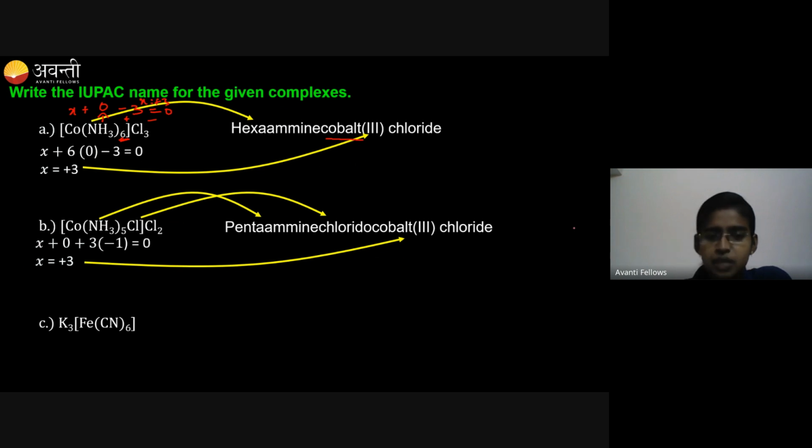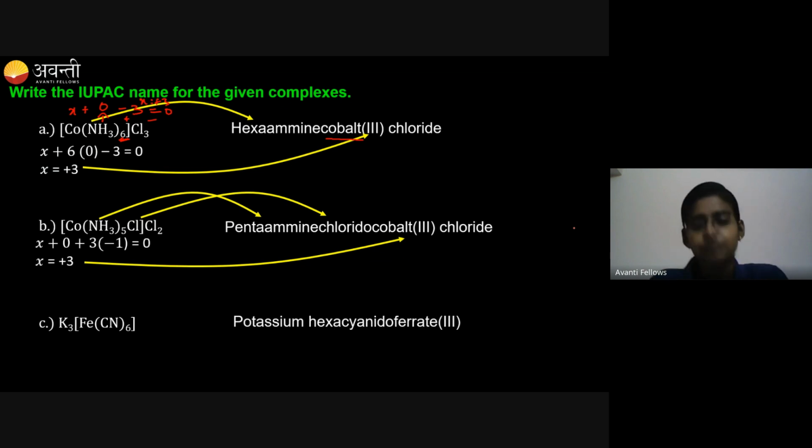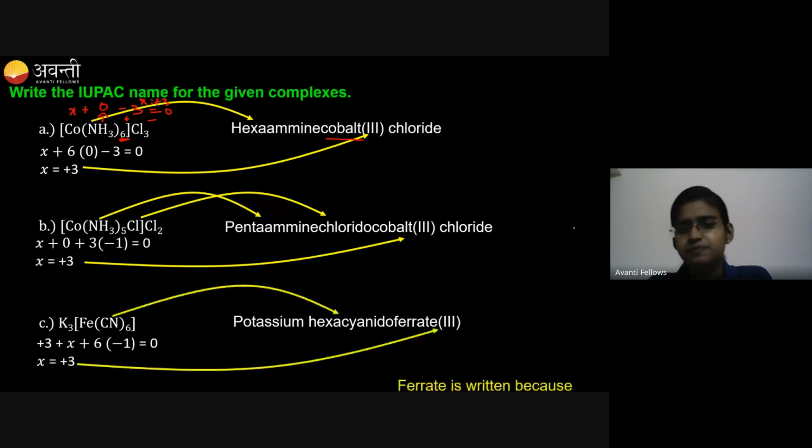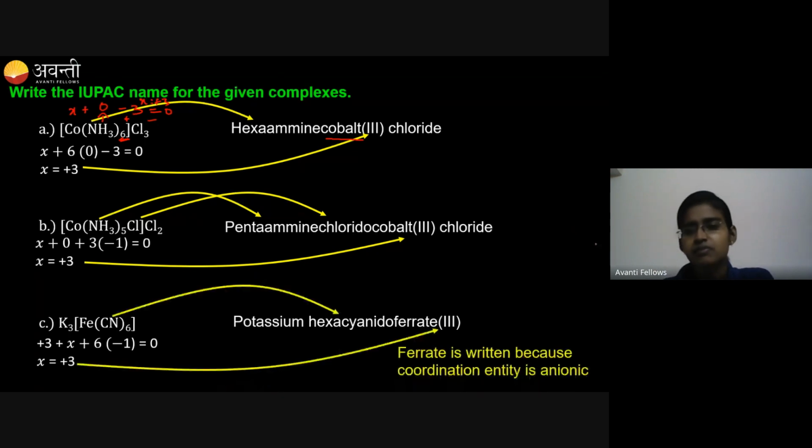The oxidation state is +3, right? Yeah, it is potassium hexacyanidoferrate. Very good. Oxidation state is +3 and it is potassium hexacyanidoferrate(III). So it is very, very easy. Ferrate is written because the entity is anionic in nature, so we end the name of the central metal atom with -ate. Okay.